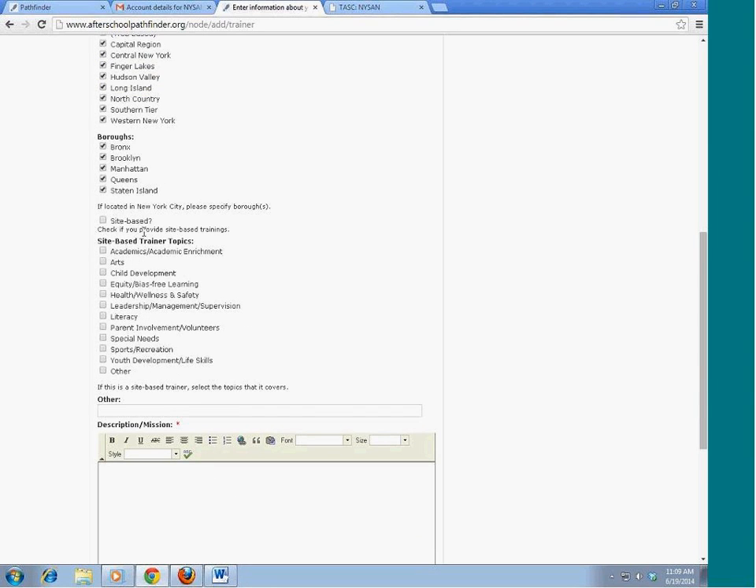And here's an important question, site-based. Site-based means that you are willing to go to a site for another organization and host a training there. So that's kind of that on-demand training that I was talking about. If you select this, you will be put into a database of site-based trainers, and employees or staff can search for site-based trainers based on the topics that you offer.